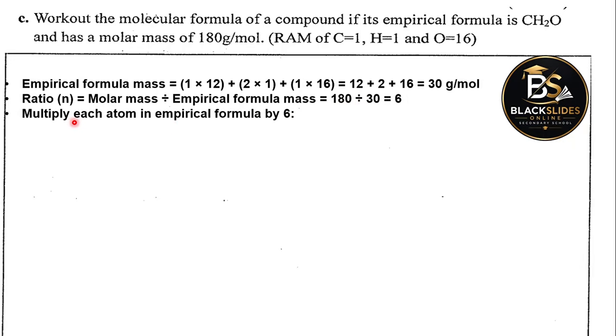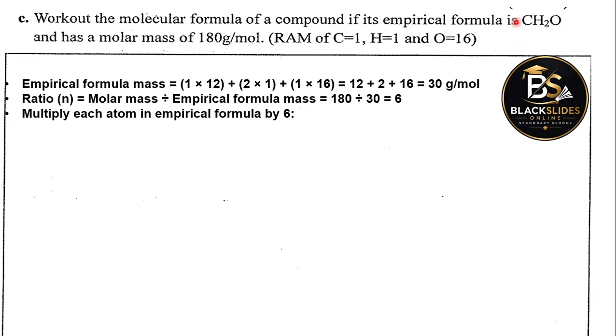Then you multiply each atom in the empirical formula by 6. Multiply 1, which is 1 carbon here, multiplied by 6. That will give us 6 carbon atoms. Then we have 2 hydrogen atoms multiplied by 6. That will give us 12 hydrogen atoms. 1 oxygen atom multiplied by 6 is 6 oxygen atoms.